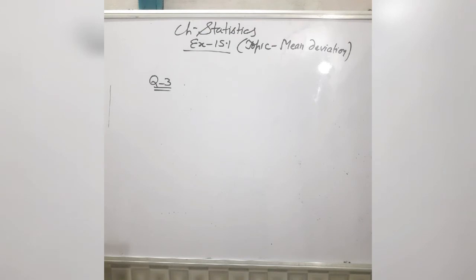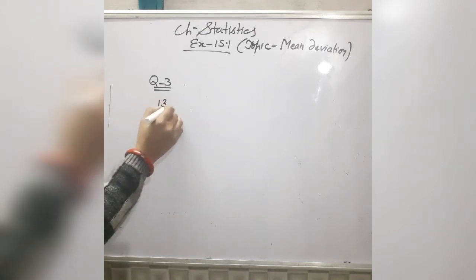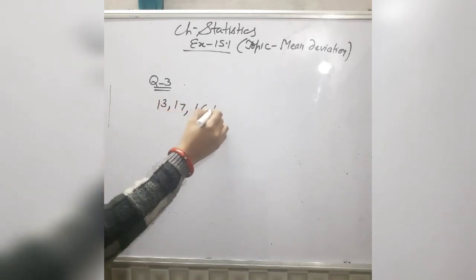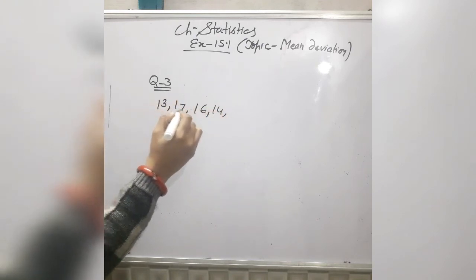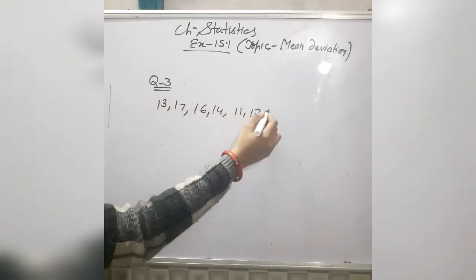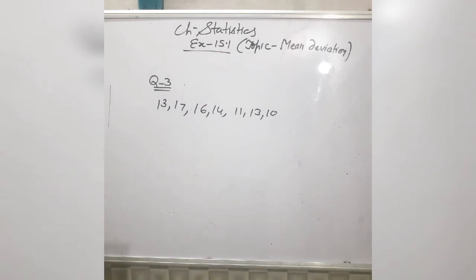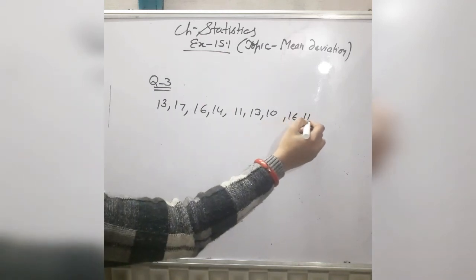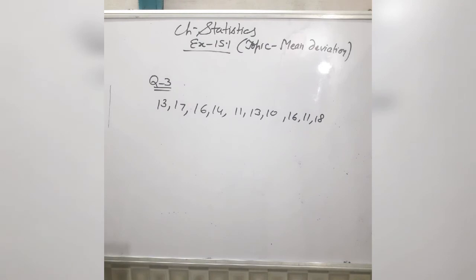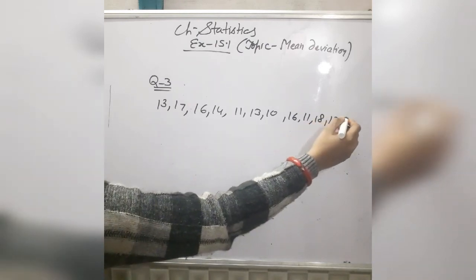In question number 3, the data is 13, 17, 16, 14, then 11, 13, 10, 16, 11, 18, and the last two observations 12 and 17.